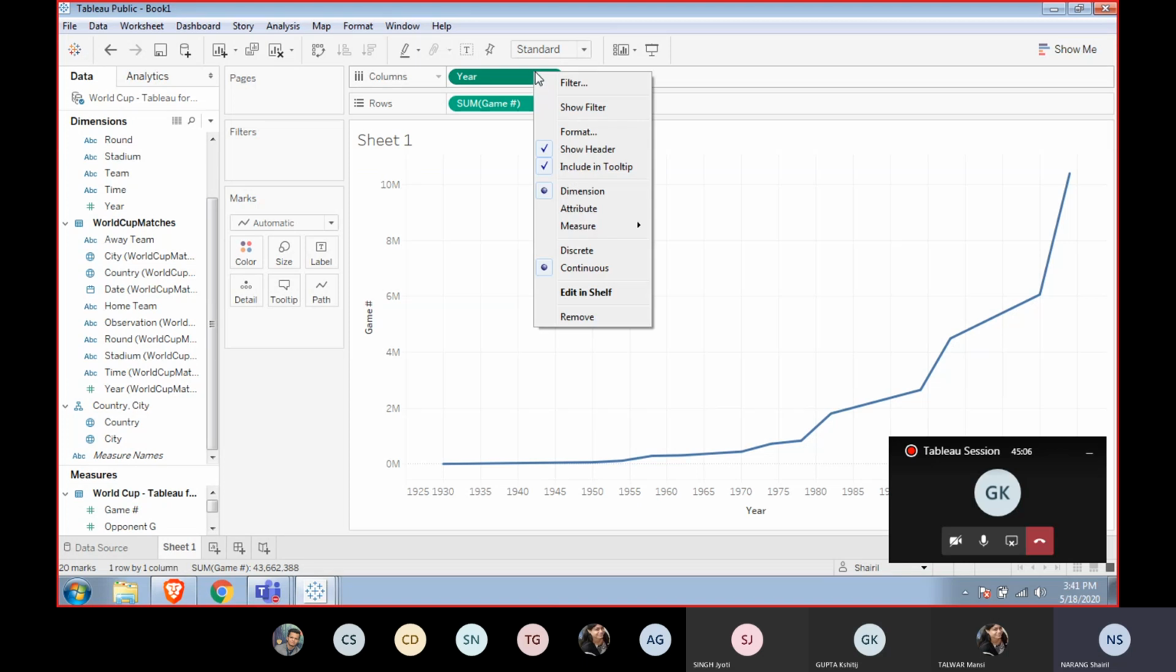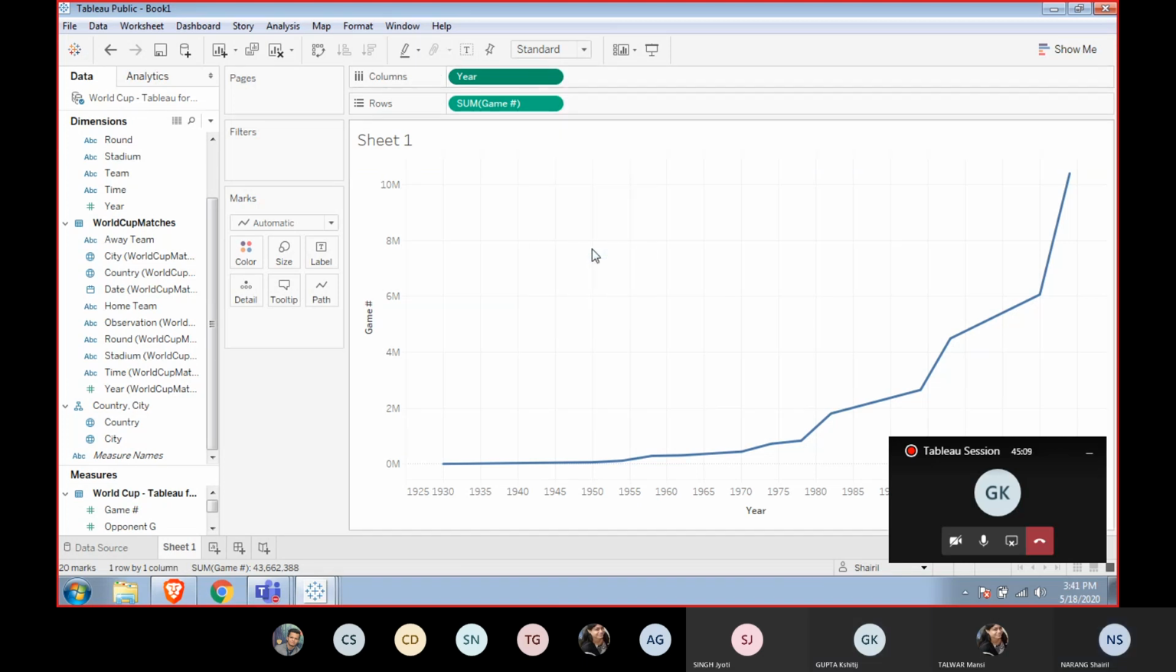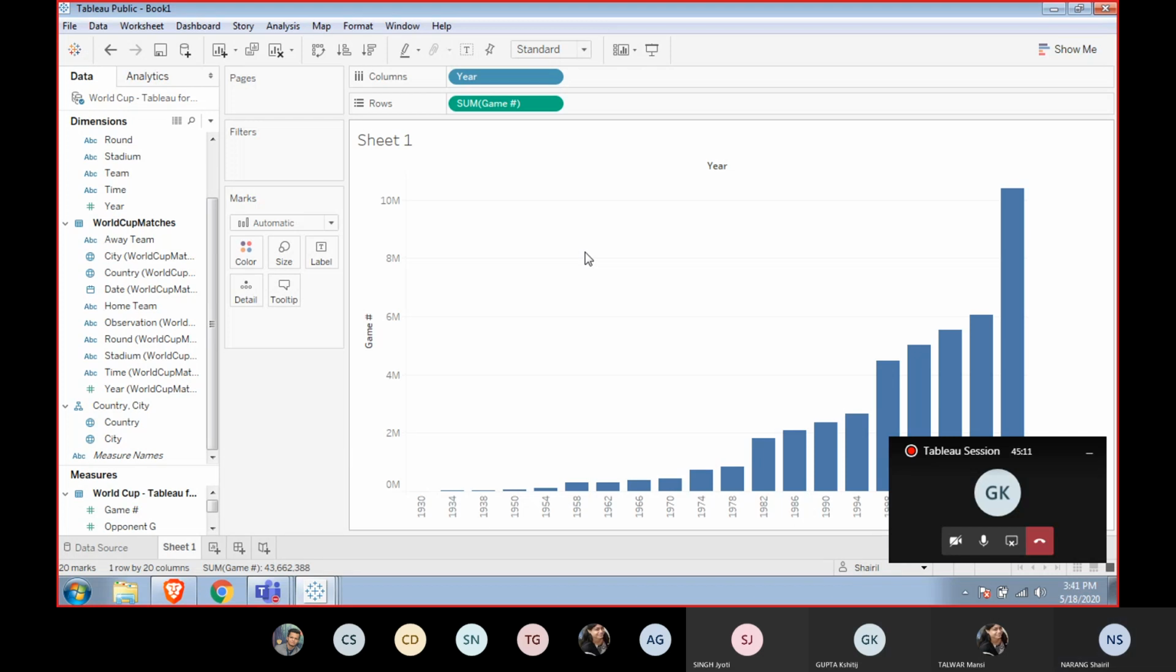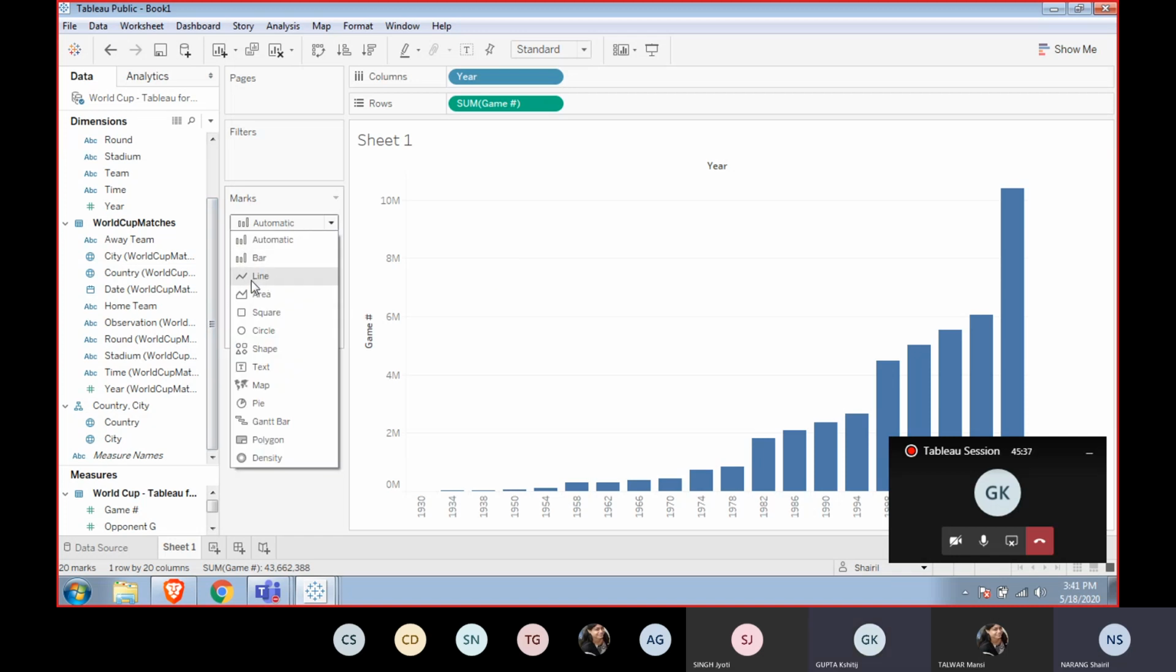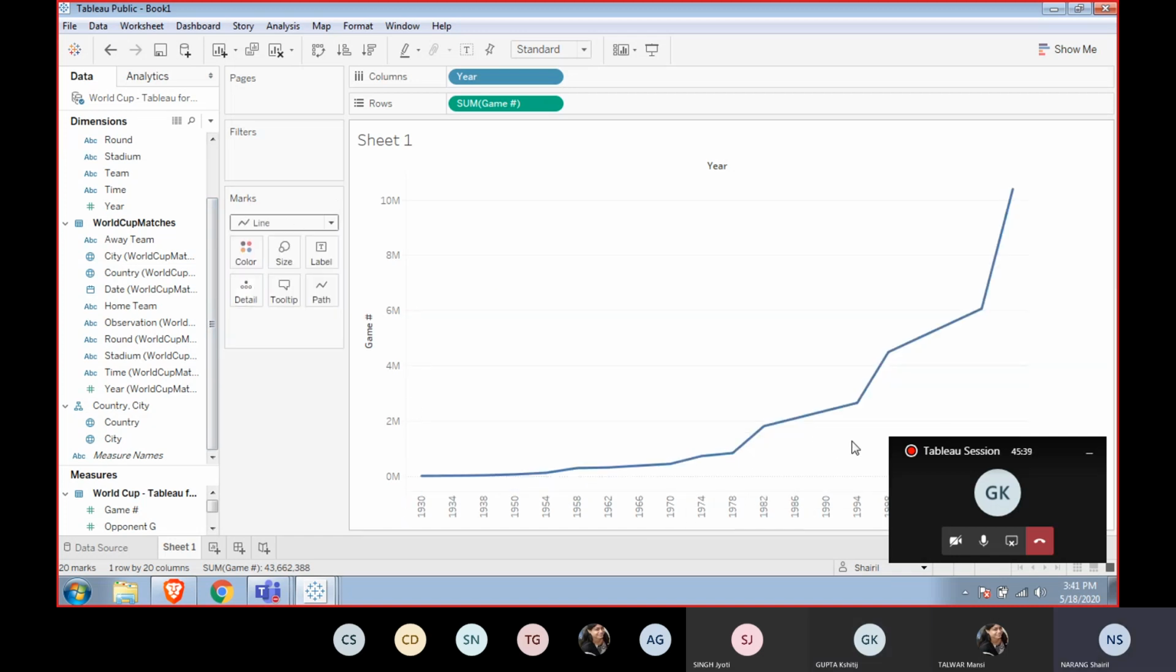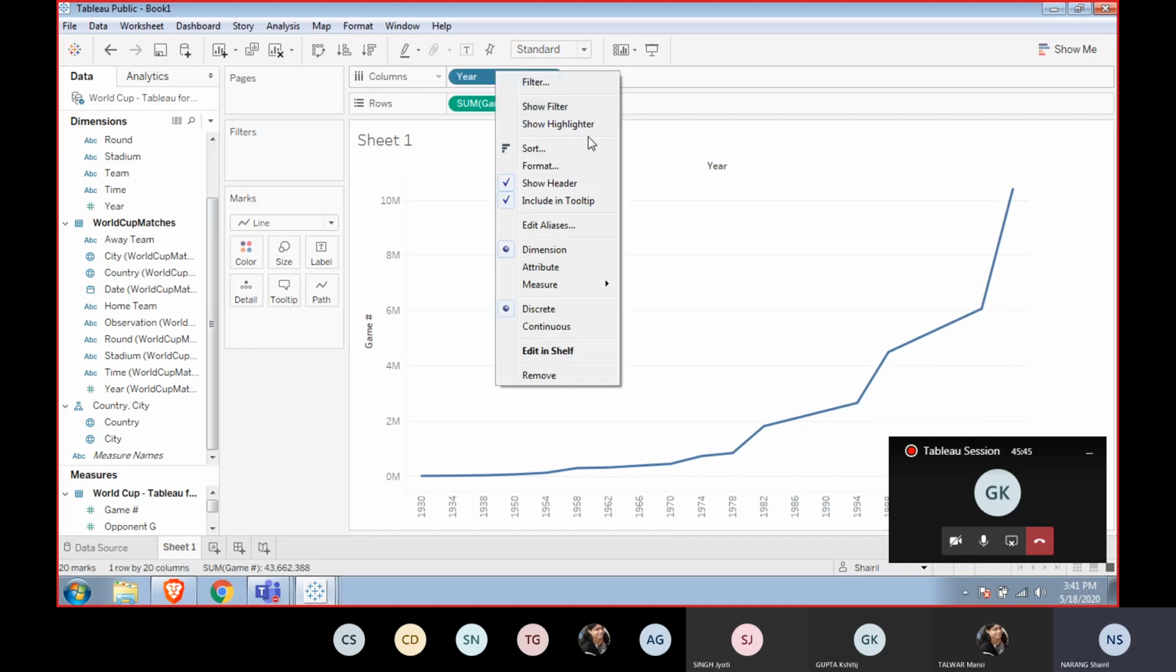Now if I convert this to a discrete, what happened? Tableau itself thought that it is a discrete year. So it will be a year 1930, 1934, in all the years where the World Cup matches took place. And it broke it into the best possible chart that it can think of. And that chart was a bar graph and not the line. If I change it to a line chart, you will also get this particular thing, which is quite similar to if I do it as continuous.